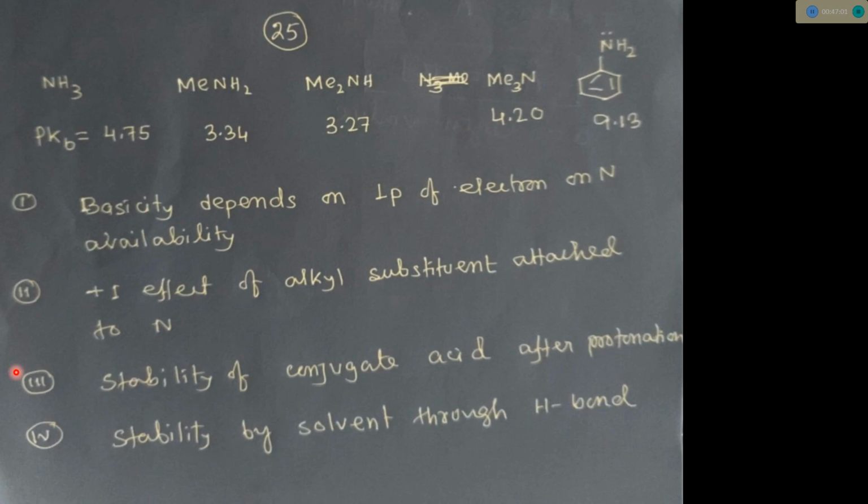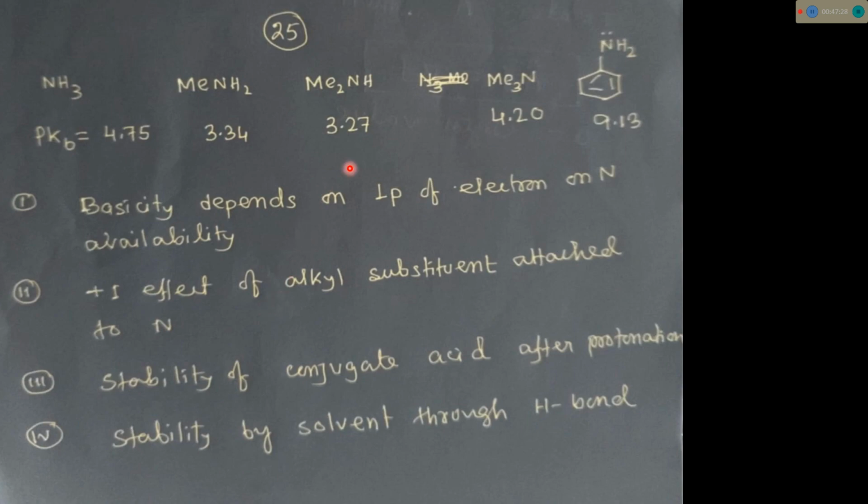That is point 3. First, lone pair availability of the nitrogen atom, plus I effect of the R group, which donates electron density and increases the electron density on nitrogen. That's why this leads to more basic character of this species. Second is the aqueous case.